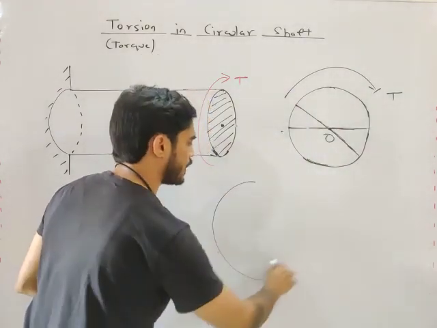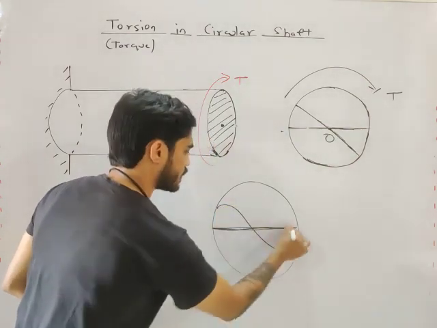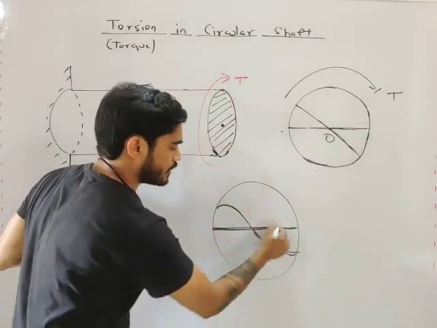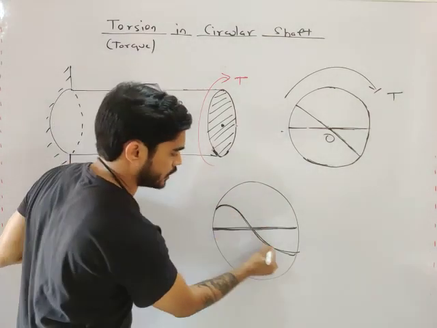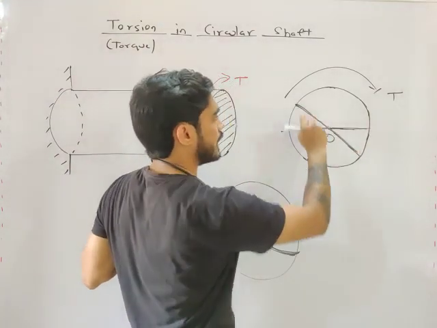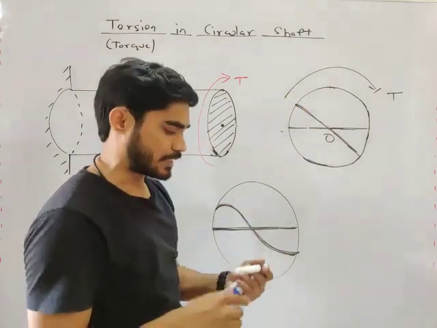It is not going to distort like this. See, here what is happening, my friend? Here the diameter is distorted. This is known as distortion. But here I am assuming that the diameter will remain straight. This is a very important assumption.